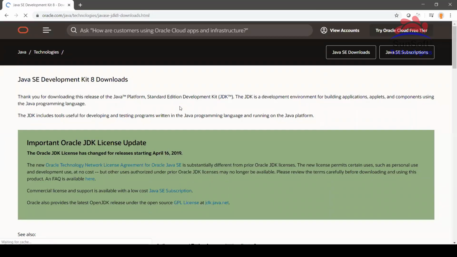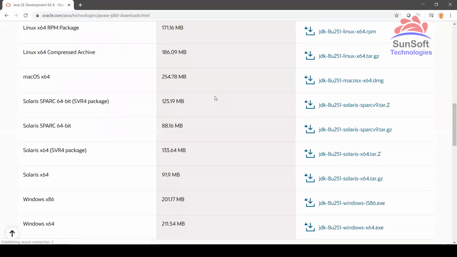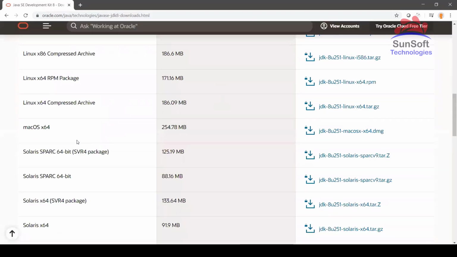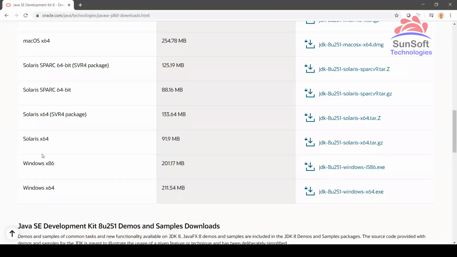Go to this, because JDK is now under Oracle. Java SE Development Kit 8 downloads, come down here. Here you can choose which is your operating system. Mostly you might have the Windows operating system, so you can click on the link Windows x86 or x64.